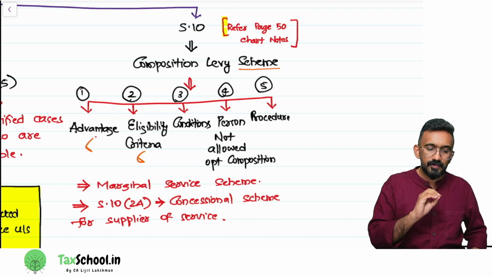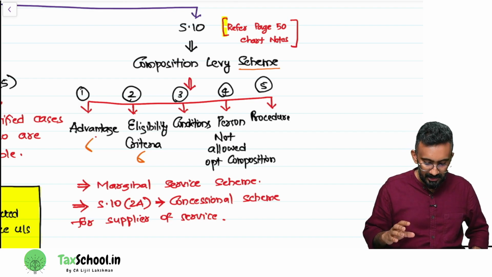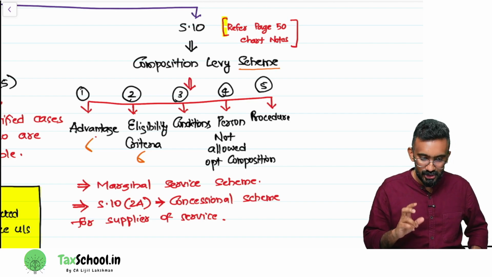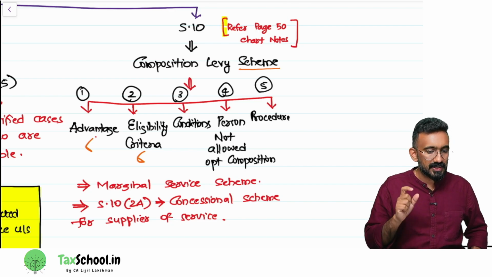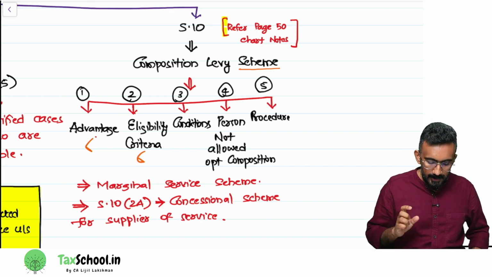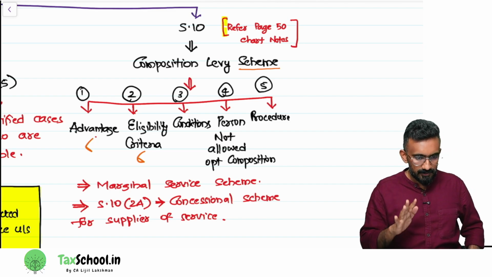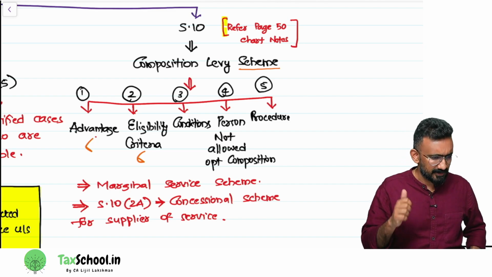So I'm going to solve all these 5 areas. That's our first understanding. There are 2 extra areas of discussion as well. One is the marginal service scheme. Another one is 10-2A, that is the concessional scheme for suppliers of service. Now, for the composition levy scheme, let's see what these 5 areas of discussion are.